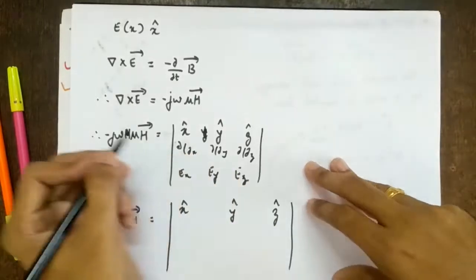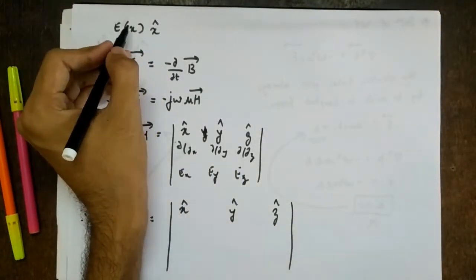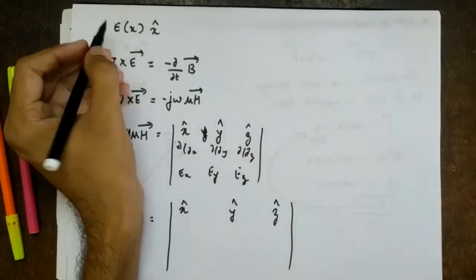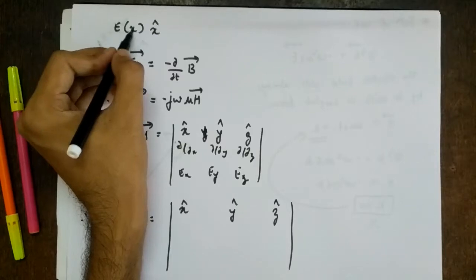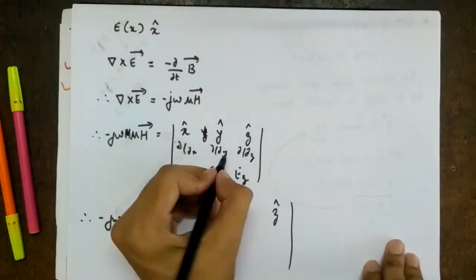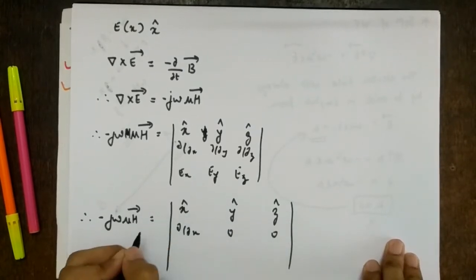So what is ∂/∂x, ∂/∂y and ∂/∂z? It is oriented only in x. It is oriented in the x vector and it is a function of x only. So only x is varying, and y and z are constant. So ∂/∂y and ∂/∂z should be 0. So this is ∂/∂x, right?